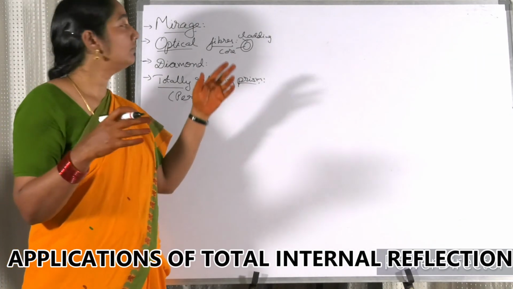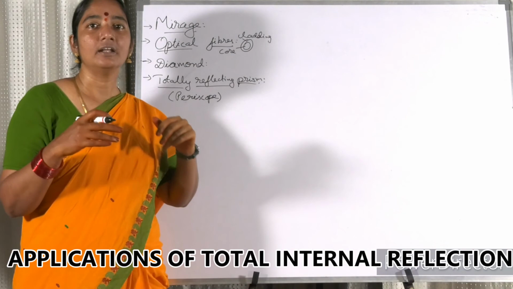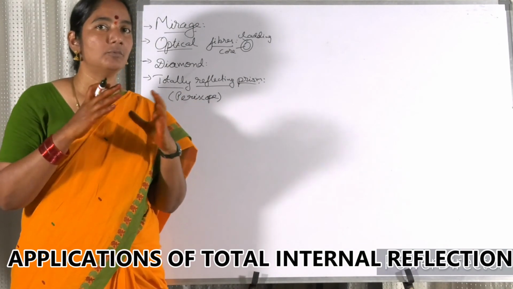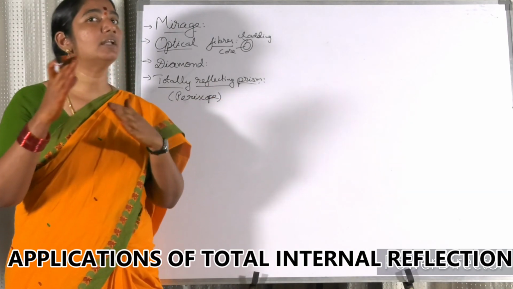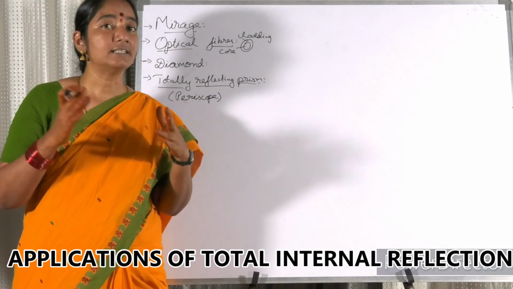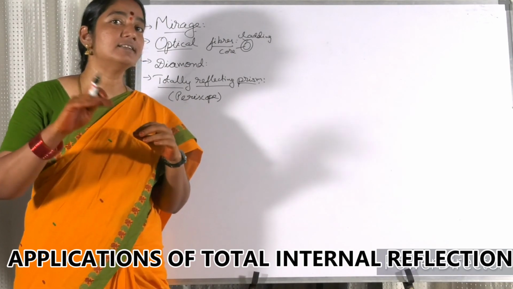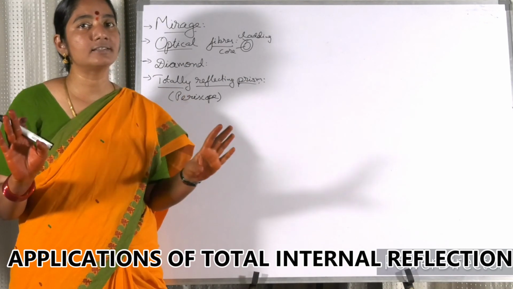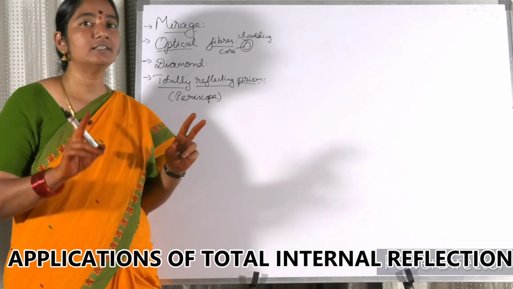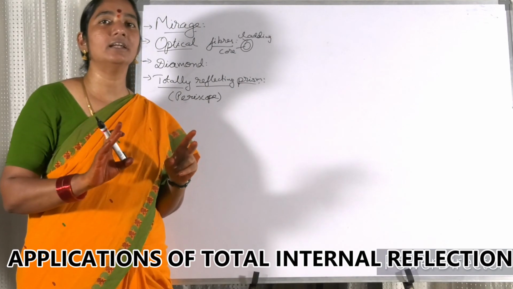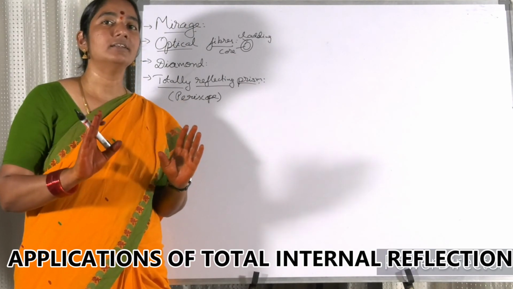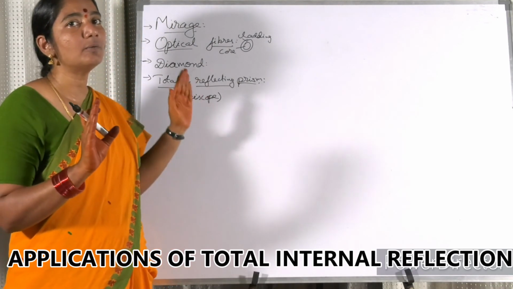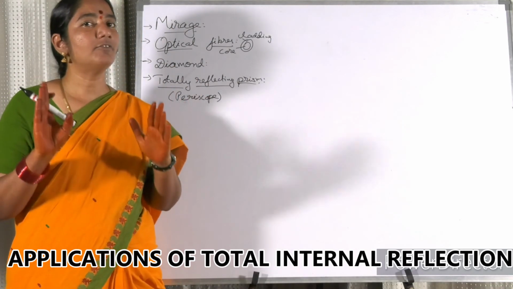The condition for the mirage to happen, for any total internal reflection to happen, is that the ray must move from a denser medium to a rarer medium. Very important. Second thing, the angle of incidence must be more than the critical angle. These 2 points are already discussed and known to you. So always the angle of incidence is more than the critical angle, and the ray always should move from a denser medium to a rarer medium. Then only this phenomenon, total internal reflection, is possible.